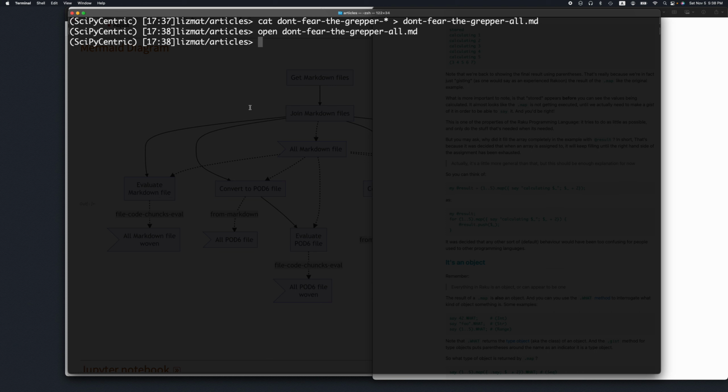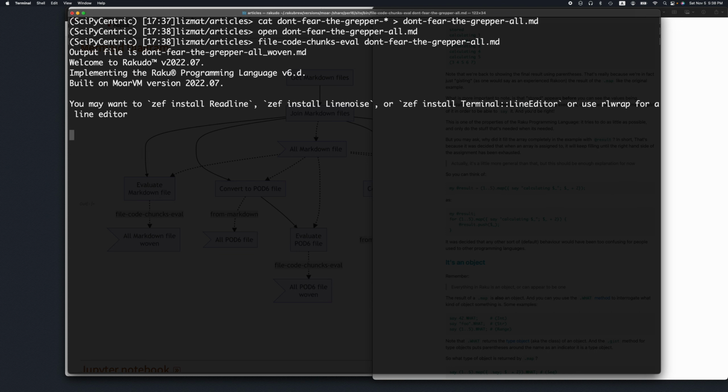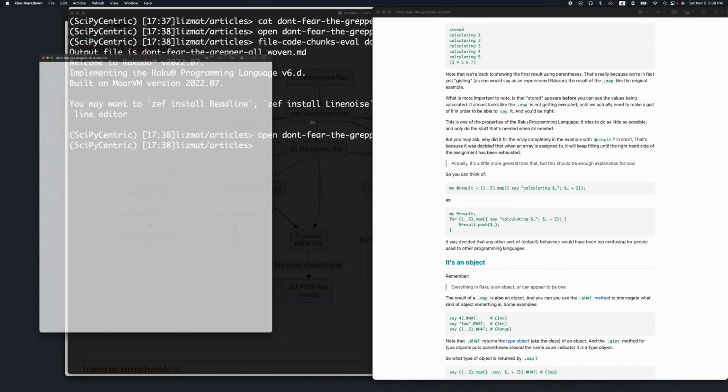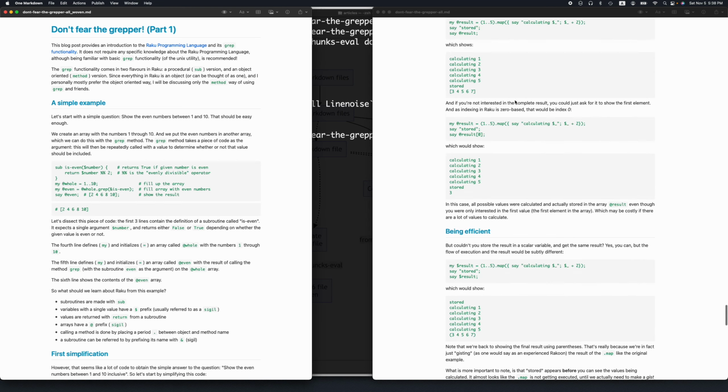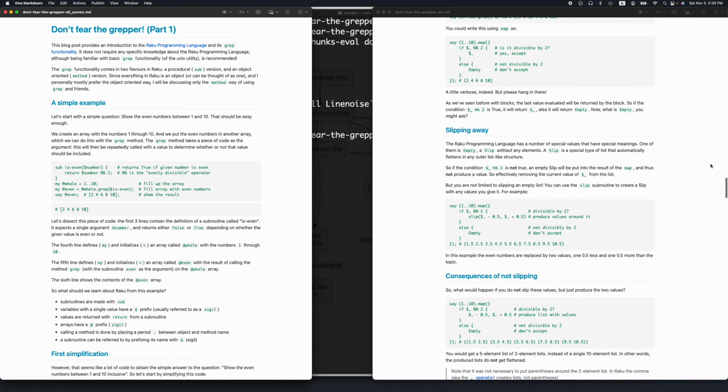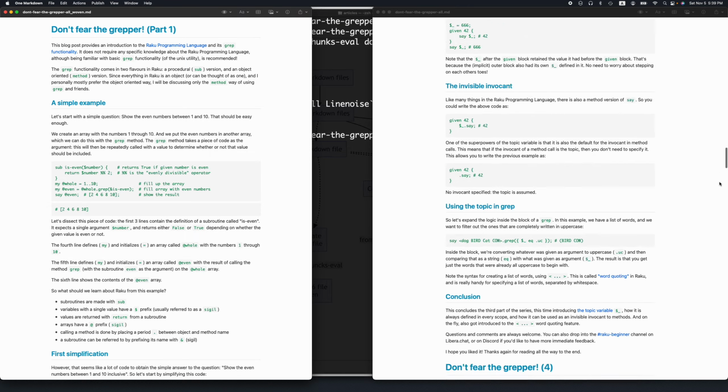What I'm going to do first is the evaluation of this file. By evaluation, we'll see what I mean by this. This is going to produce a new Markdown file with a suffix. I'm going to open it, and so presumably we can compare the difference.